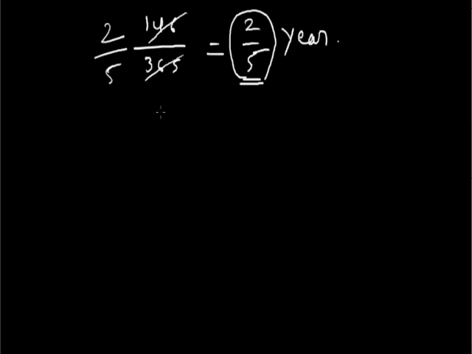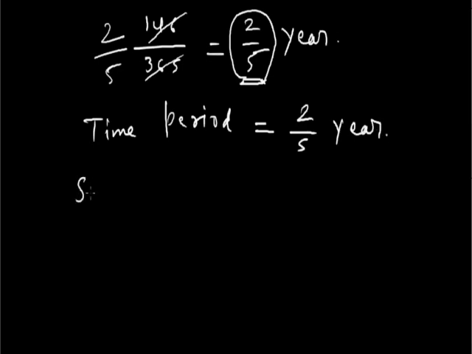So we have the correct result for 146 days as 2 by 5 year, because 146 days are fewer than the number of days in a whole year. So 2 by 5 year is equivalent to 146 days, and it is clearly seen that 2 by 5 is less than 1 year. So the time period of the loan is 2 by 5 year.